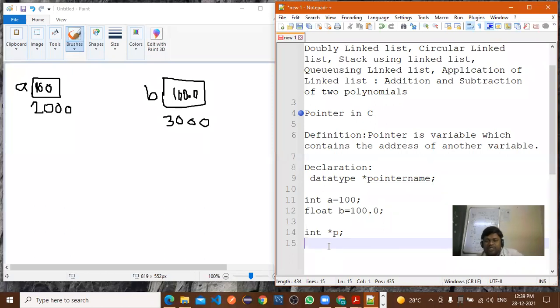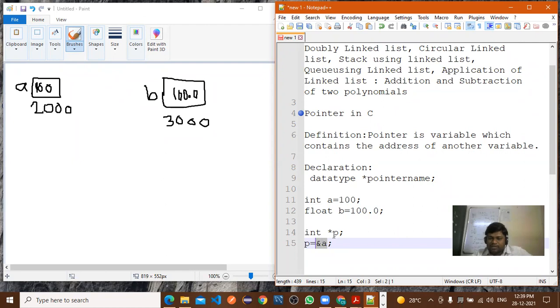But how are you assigning it to the p? So p is equal to, the address you are always assigning by using the ampersand. We are calling it the address specifier, or reference operator. So with the help of this reference operator, you are assigning the address to this p, right?